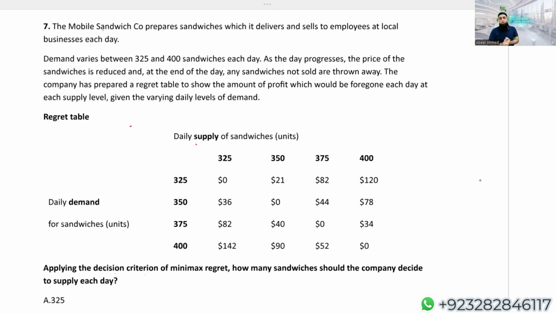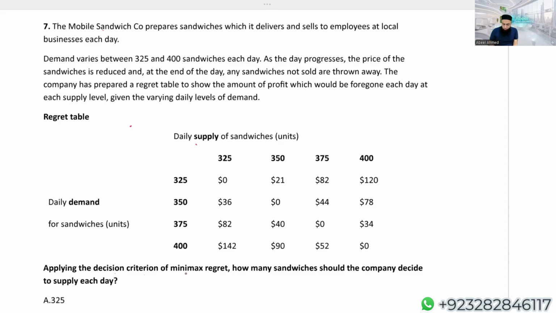Let us discuss a question from the risk and uncertainty chapter. This question we have taken from a study hub, and to be more specific, this question is on the Minimax Regret Rule. When we follow the Minimax Regret Rule to make a decision, the entire focus is that even if at the end of the day we make a wrong decision, we want to face the minimum regret. Let's dive into the question.